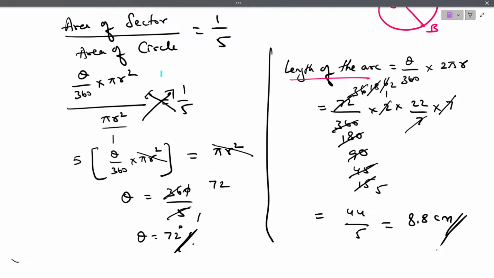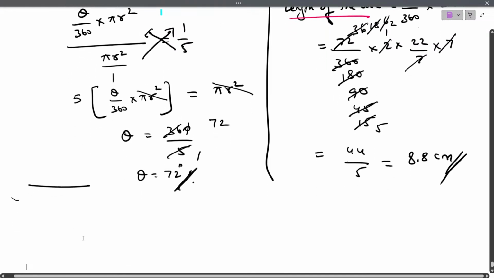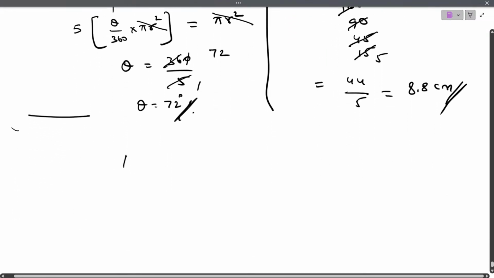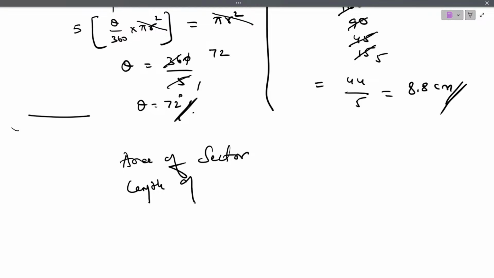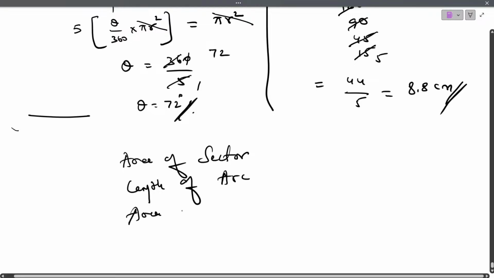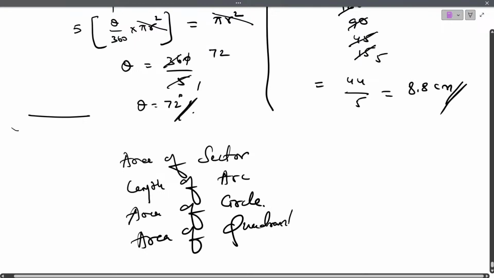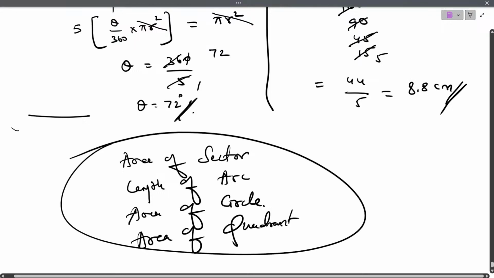See children, till now the sums which we have done are all direct formulas. Only area of sector, area of circle, length of an arc. What did we observe? We have observed only four formulas. So let me come to the conclusion about which type of problem we can expect for this year's board exam. You should remember the area of sector formula, length of an arc formula, area of circle formula, and area of quadrant formula. You are supposed to remember these formulas. If you remember all these formulas, that is more than sufficient.